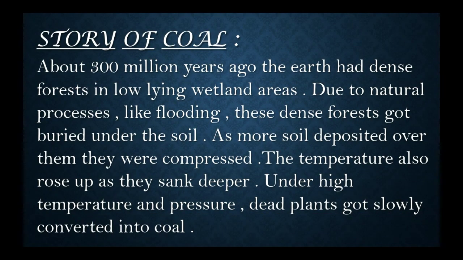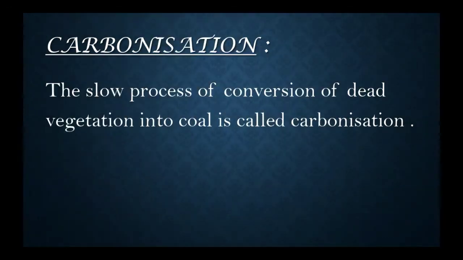Next, story of coal. This coal is about 300 million years ago. When the earth had dense forests in low-lying wetlands areas, due to some natural processes like flooding, these dense forests got buried under the soil. As more soil deposited over them, they were compressed. The temperature also rose up as they sank deeper and deeper. Under high temperature and pressure, these dead plants got slowly converted into coal. This is how coal is formed. And the slow process of conversion of this dead vegetation into coal is called carbonisation.